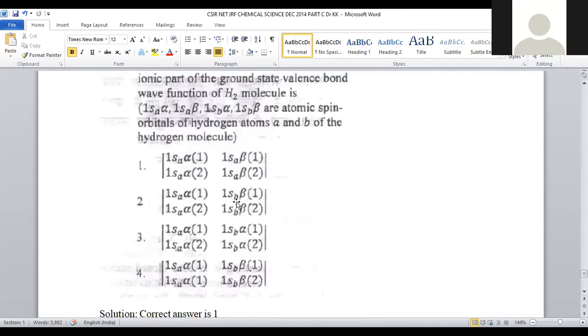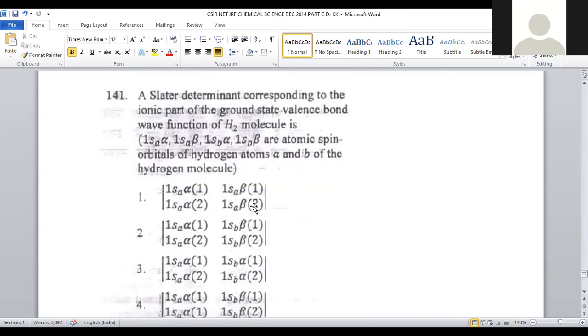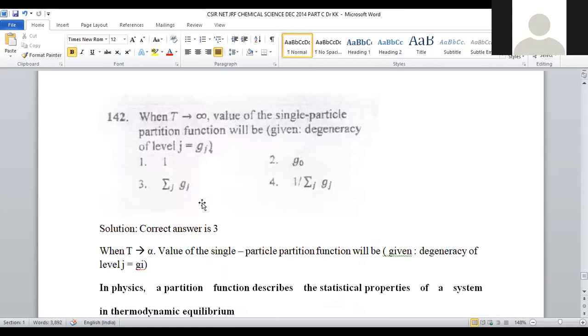1 is A alpha 1, 1 is A alpha 2, 1 is B beta 1, 1 is A beta 1, 1 is A beta 2, that are provided in option number 1. For question number 141, option number 1 is the correct answer, which contributes the ionic part of the Slater determinant value. That is given only in option number 1. Let us move on to question number 142.